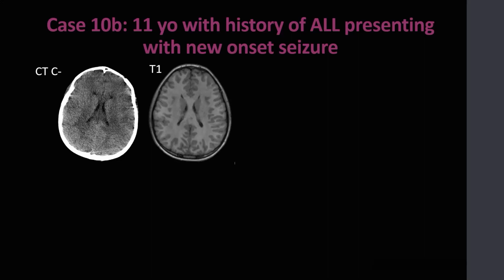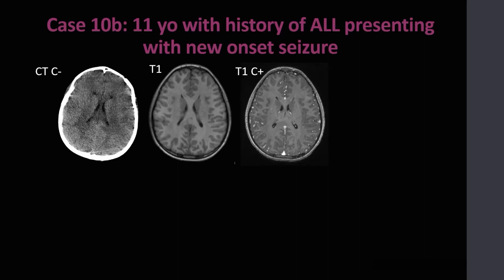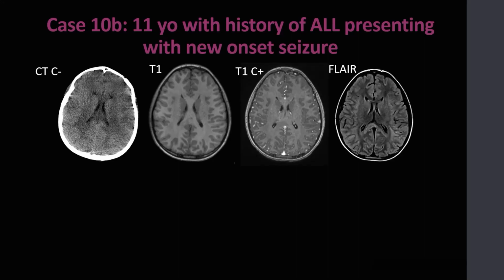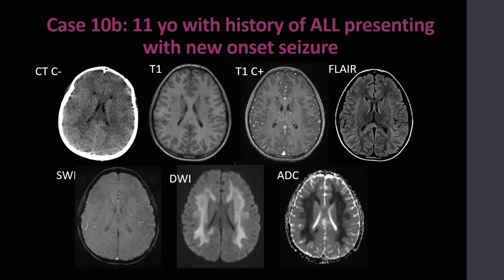There is maybe mild hypointensity in the same areas on non-contrast T1, no abnormal enhancement following contrast administration, and there's more or less symmetric mild FLAIR changes. No internal hemorrhage. However, there's significant abnormality or high signal on DWI with corresponding ADC hypointensity. The differential considerations here also include, of course, central nervous system infection or leukemia.